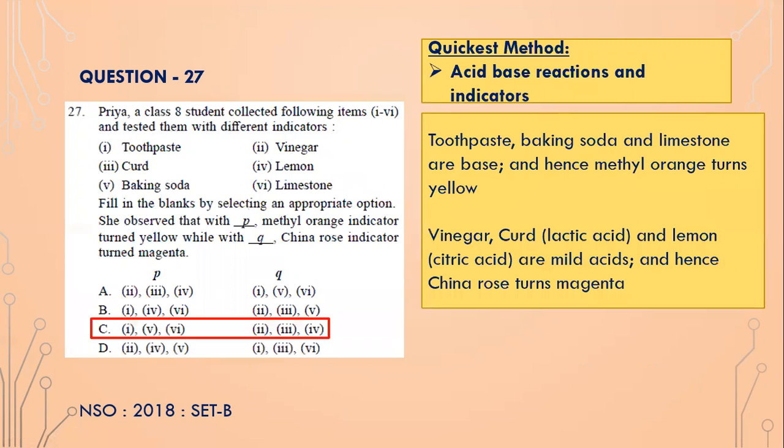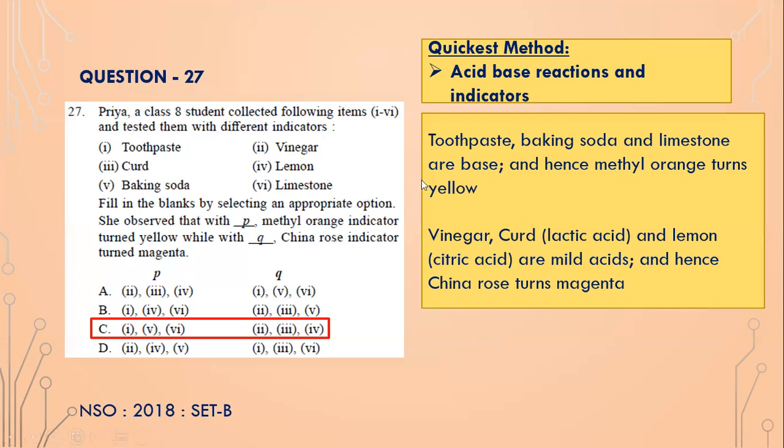Okay, question 27. Priya, a class 8 student, collected the following items 1 to 6 and tested them with different indicators. Then you have to match the acid-base reaction with the color of the indicators. So fill in the blanks by selecting an appropriate option. She observed that the methyl orange indicator turned yellow, isn't it? So toothpaste, baking soda and limestone are bases, and hence methyl orange will turn yellow.